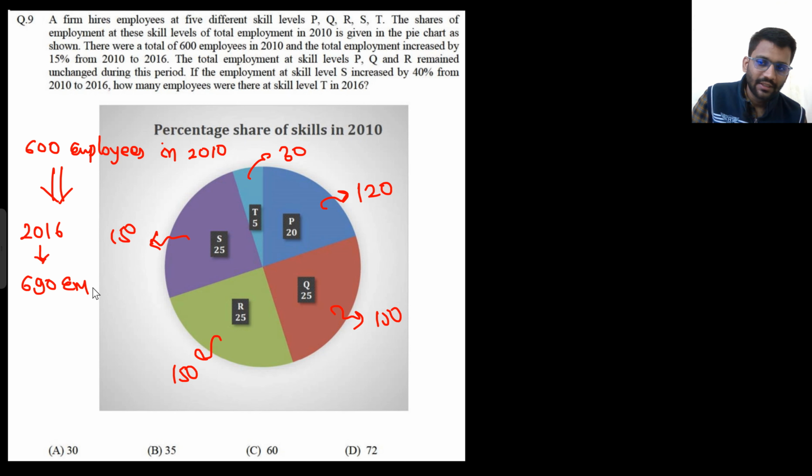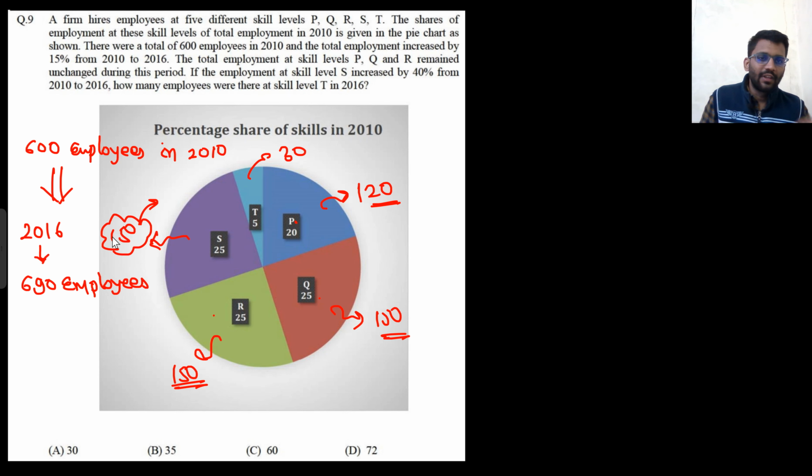Now they are saying that the total employment at skill set P, Q, R remained unchanged. So 120 guys were there in 2010 and in 2016 as well there are 120 for skill set P, and 150 each for Q and R, unchanged. If the employment at skill set S increased by 40%, what is 40% of 150? That is 60. So 60 more employees were hired, and that means this would become 210.